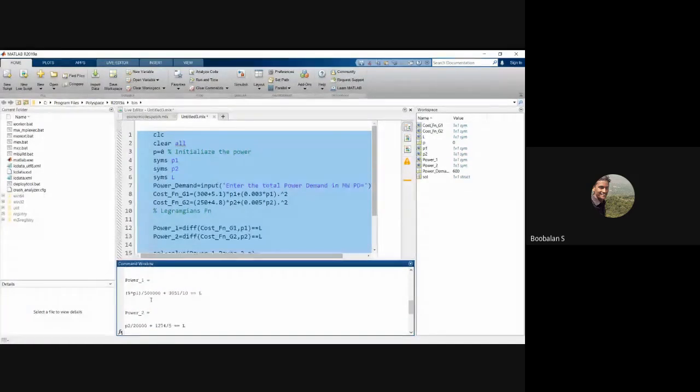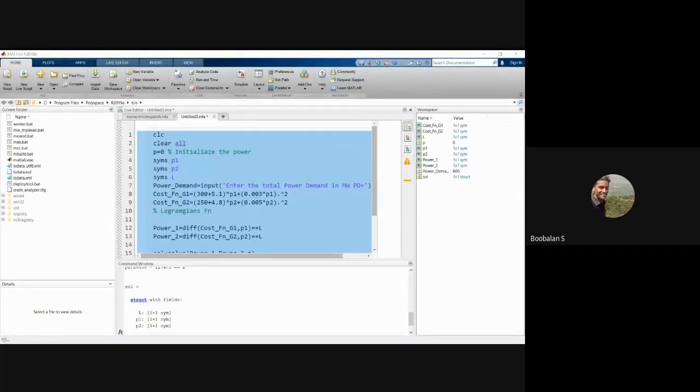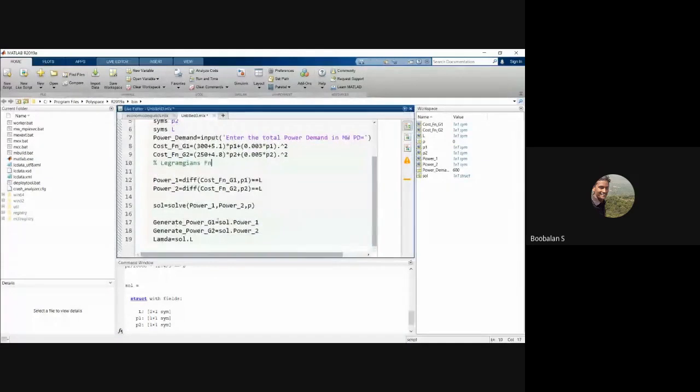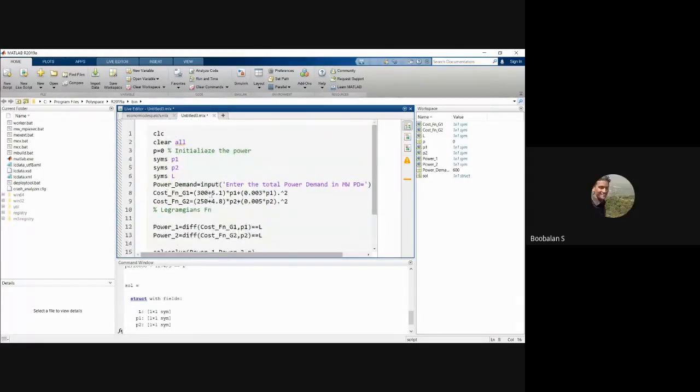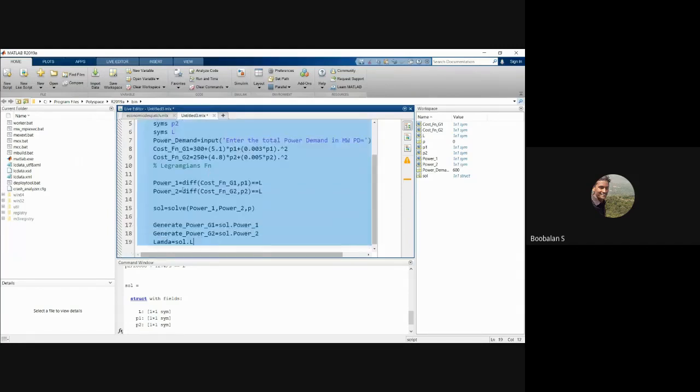Yeah, it has calculated power 1 and power 2. There's a structure field issue now. Instead of directly using it, yeah. In the cost function equation, 300 is a constant, no sir? Yeah, it's within the bracket, so that's the big issue, right? So we need to multiply this one. So we need to use this one. Multiplication should be like this. Yeah, thank you, Rantaji, right? Now it's correct: 5.1 into P1, 4.8 into P2, right? Now it's correct. One second, we'll try.